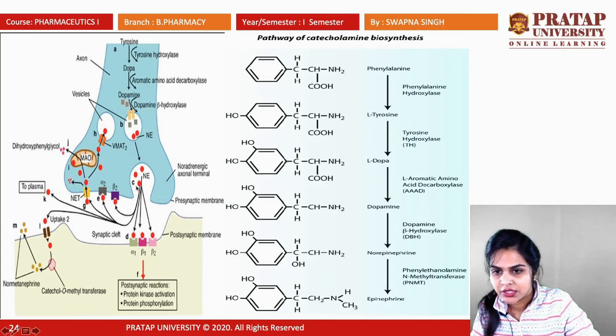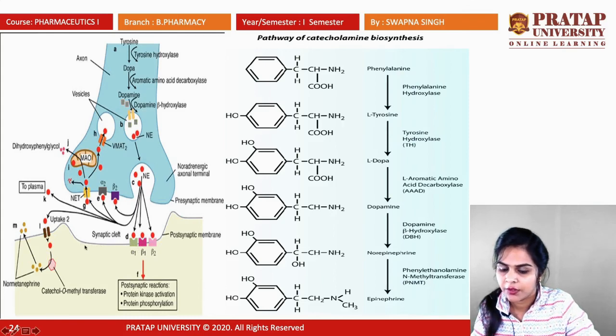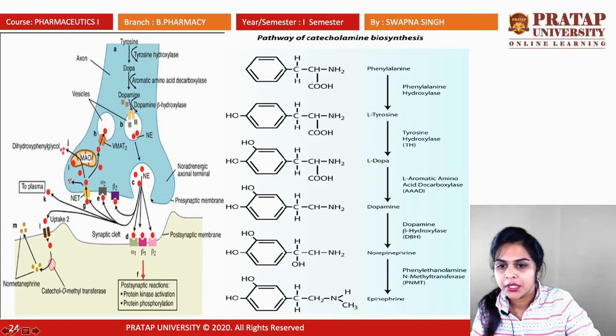Once the vesicle reaches there, it will release the norepinephrine, and in the next step it will bind. This dendrite contains receptors. If it is the adrenergic system, it contains alpha 1, alpha 2, beta 1, beta 2, and beta 3 receptors. So norepinephrine is released from the vesicle and binds to this receptor.